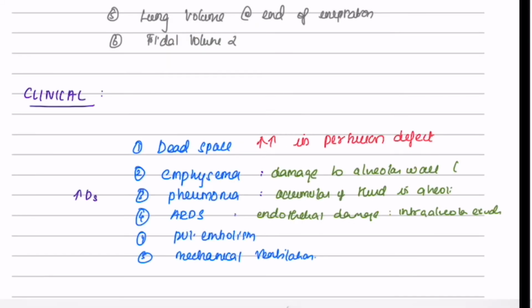Clinical significance. Dead space volume is increased in cases of perfusion defects, that is in cases of high VQ ratio where there is poor perfusion. For example, in cases of pulmonary embolism or any tumor occluding the pulmonary vessels. And the dead space is increased in case of emphysema because of damage to the alveolar walls, and then also in pneumonia and ARDS because of the accumulation of fluid in the alveoli, and in mechanical ventilation. Thank you.